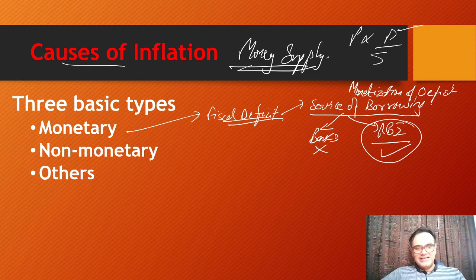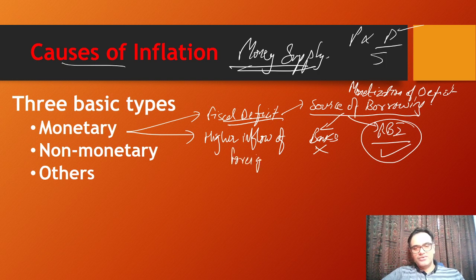Second monetary reason is higher inflow of foreign currency. Anytime foreign currency is entering the Indian economy in the form of maybe FDI, maybe FII, maybe foreign aid, maybe remittances, maybe even external commercial borrowing, this foreign currency essentially goes into extra money supply which is getting created for our economy, which was not part and parcel of the earlier money supply of the economy, and that's why there can be inflation.